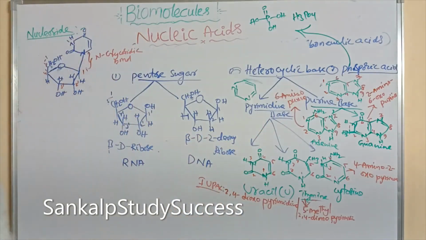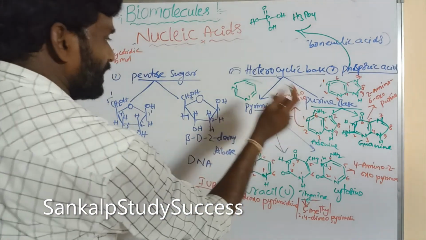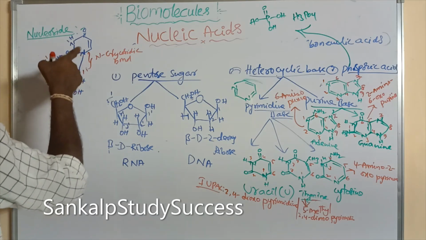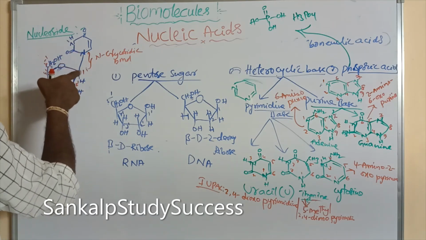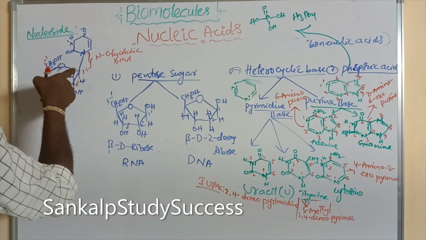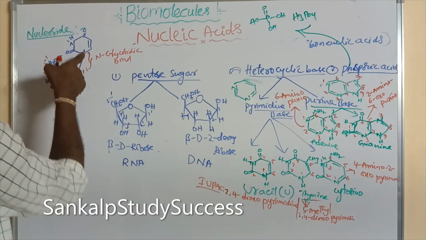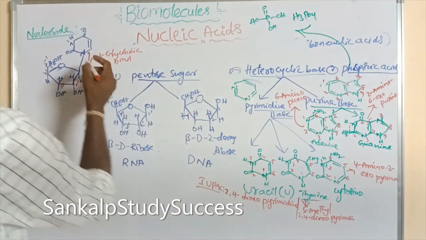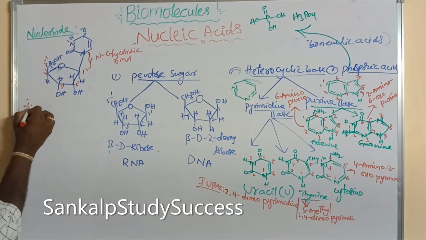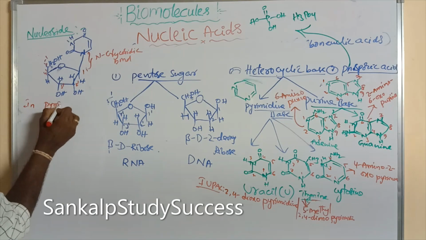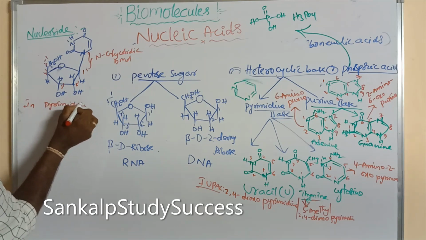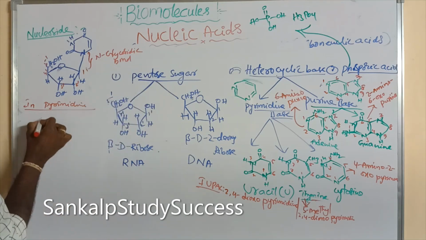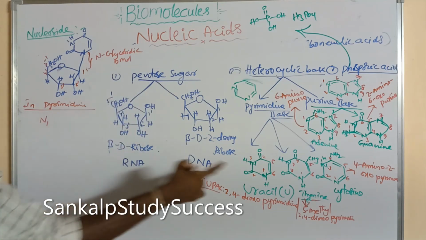Okay, in pyrimidine base, the attachment of the 1' position of the pentose sugar is with the N1 position. So in pyrimidine, here the attachment takes place between N1.